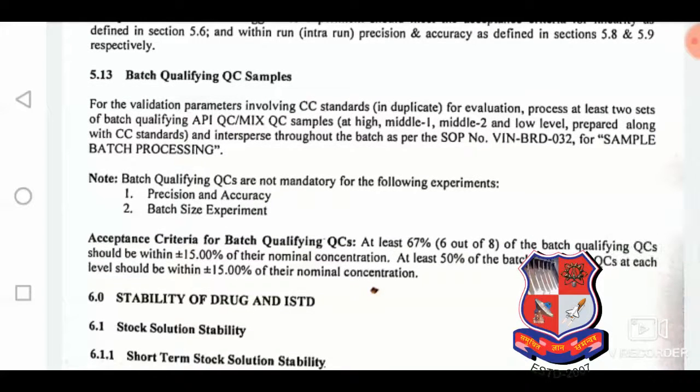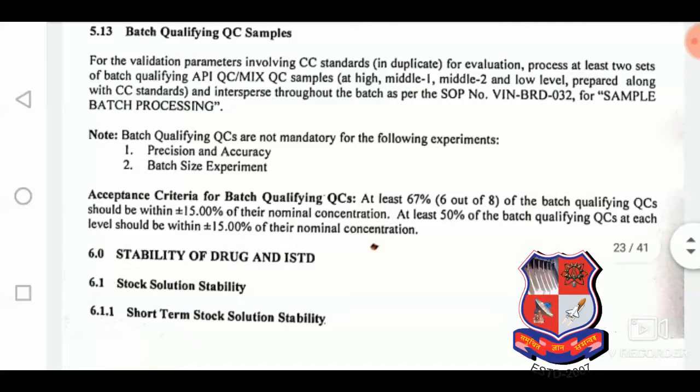Base qualifying quality control sample is done by precision accuracy batch and batch size experiment. The batch size experiment is particularly done to determine how many maximum samples we can include within one run or within one experiment. That is the batch size experiment.